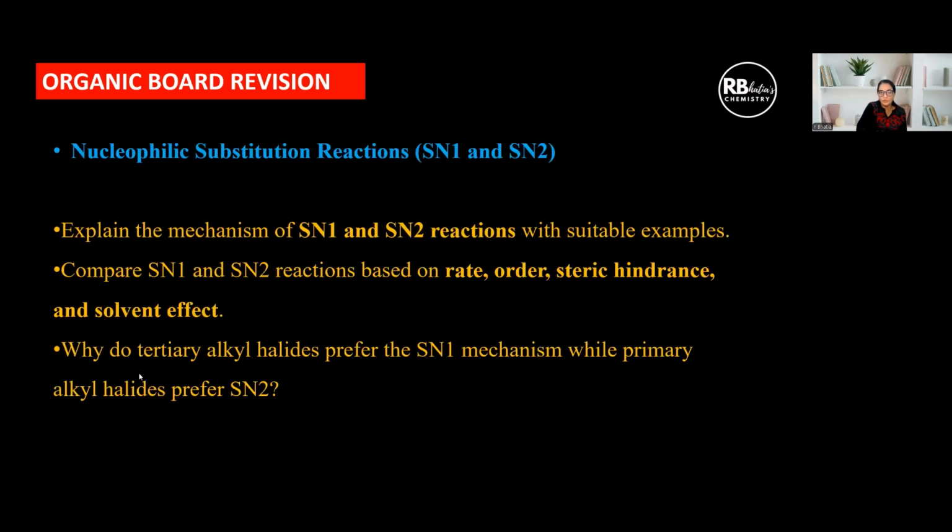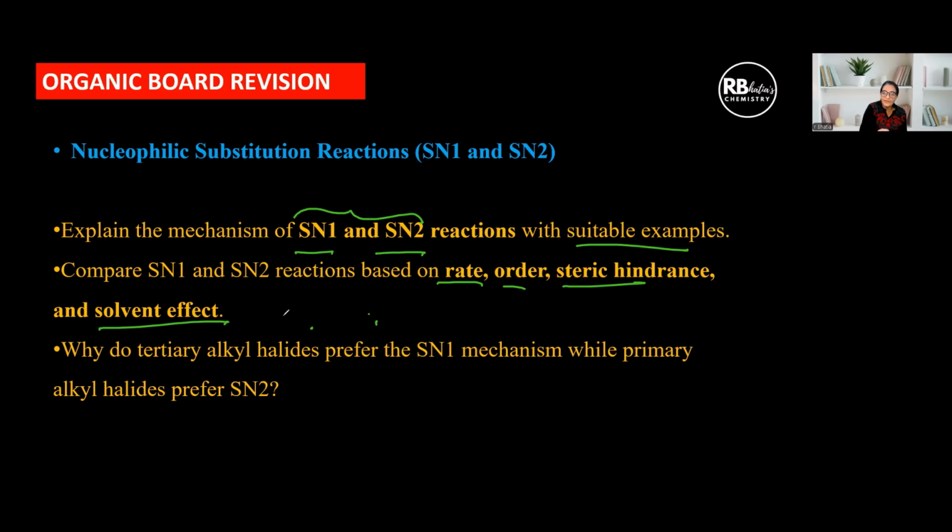For alkyl halides, what you need to focus on is whether you know the mechanism of SN1 and SN2 with suitable examples, and how to distinguish them. I have a video on my channel where I have distinguished between SN1 and SN2. So just remember at least 4 important points to distinguish. You can use rate, order, steric hindrance, solvent effect, and intermediates or transition state. These points, or even optical activity, right?